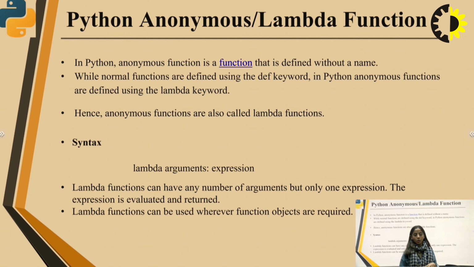Python anonymous or lambda functions. Now there is a lambda function. In Python, an anonymous function is a function that is defined without a name. While normal functions are defined using the def keyword, in Python anonymous functions are defined using the lambda keyword. Hence, anonymous functions are also called lambda functions. They are both the same thing.